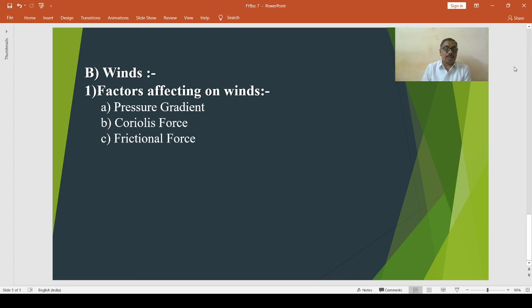The hill slope or ground slope facing the winds is called windward slope, while the opposite slope is called leeward slope. Winds in the lowest layers of the atmosphere are influenced by the frictional force. At about a height of 1000 meters from the ground, the effect of frictional force becomes too small. Next will be continued. Thank you.